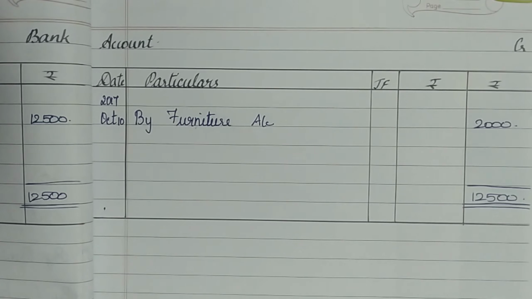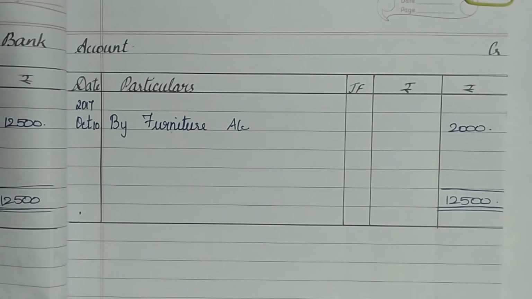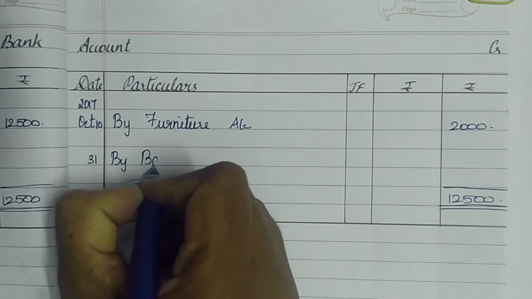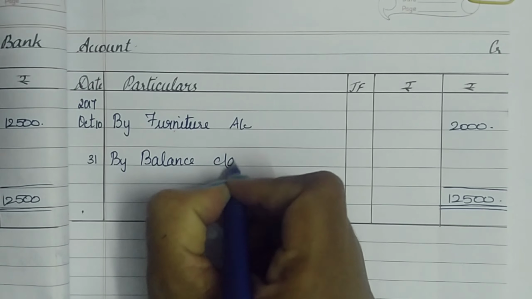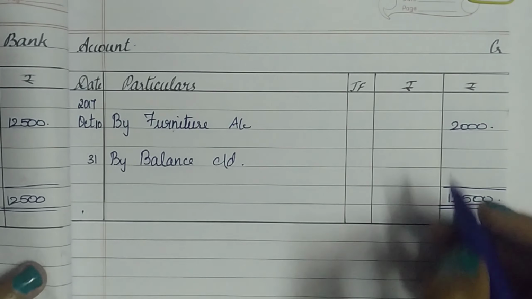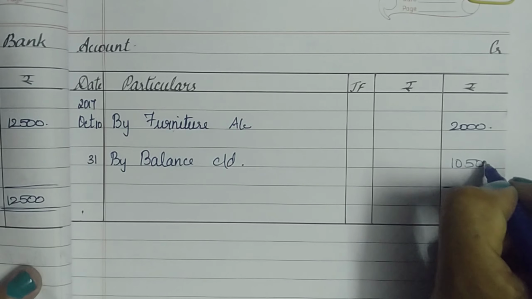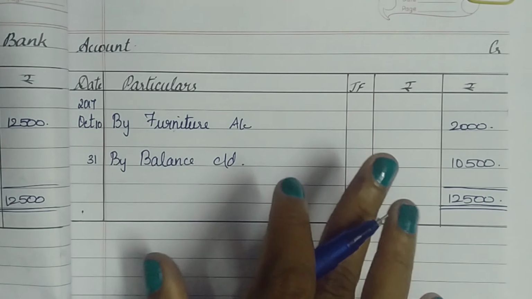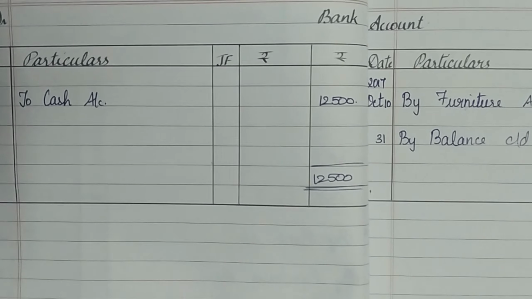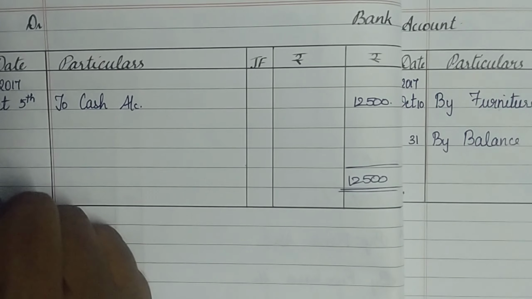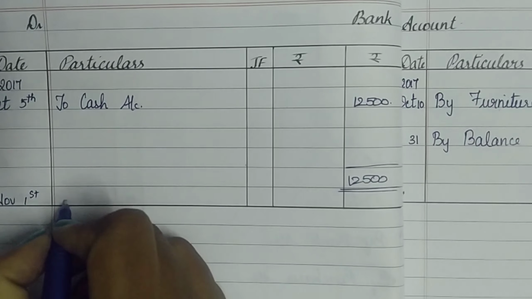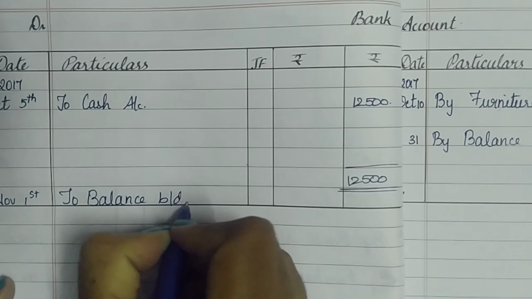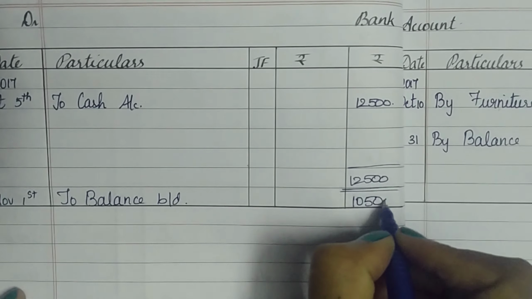Now it's time to get the balance carried down. So I move to the credit side, which is the lesser side, and I'm going to record this on the last date of October as by balance carried down. This is nothing but the difference between 12,500 and 2,000, that is 10,500. This carried down has to be taken to the next month's opening balance. So from the credit side, we're going to move into the debit side of the same bank account and record it for November 1st beneath the total as to balance brought down, the same amount which we recorded for carried down, 10,500.